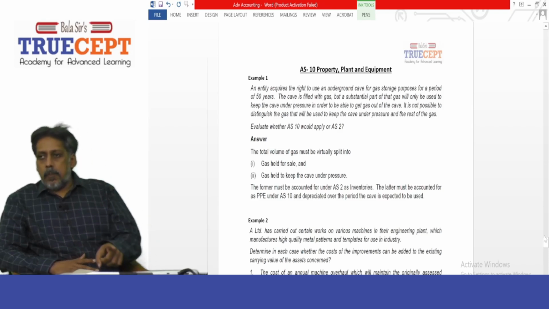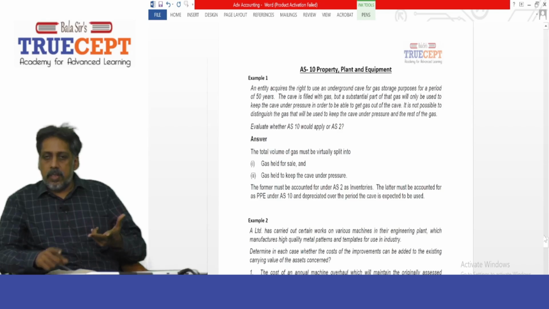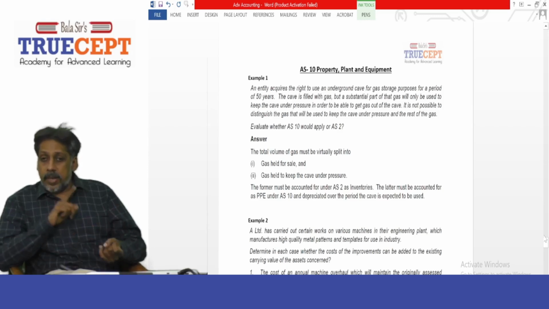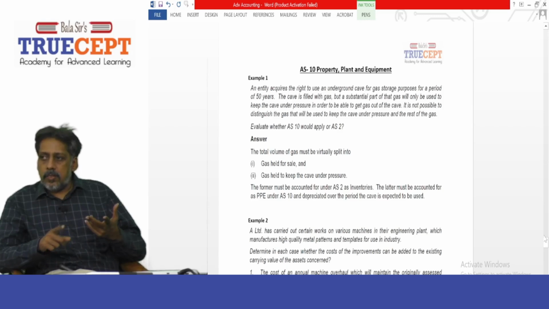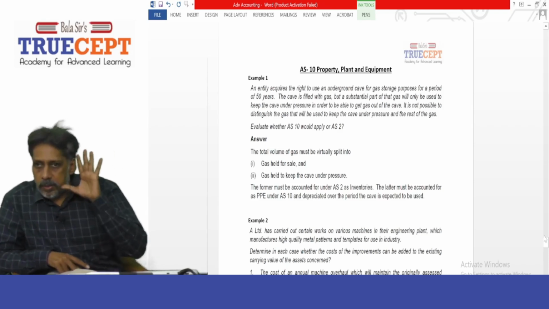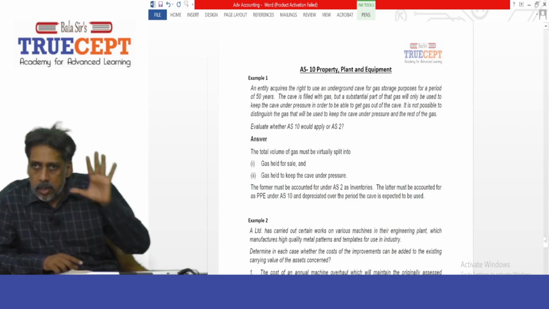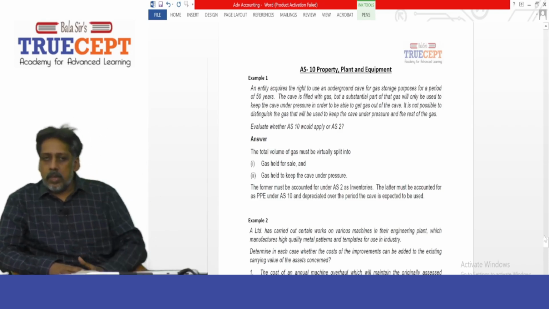So in this example, the question is whether you will treat the gas in the cave under accounting standard number 10, property, plant, equipment, which will be subject to depreciation, or should you consider the gas in that cave as inventory which is held for sale in the ordinary course of business? That is accounting standard 2 on valuation of inventories. So that is the question. Now let us go through this solution.